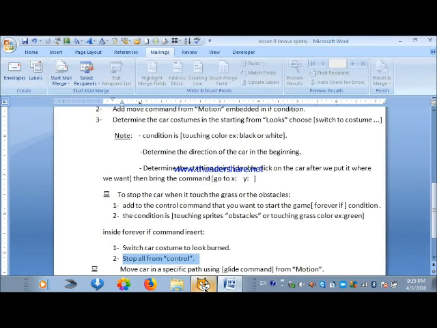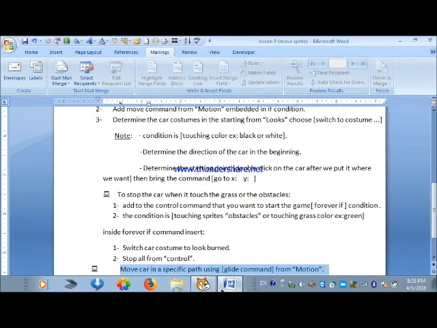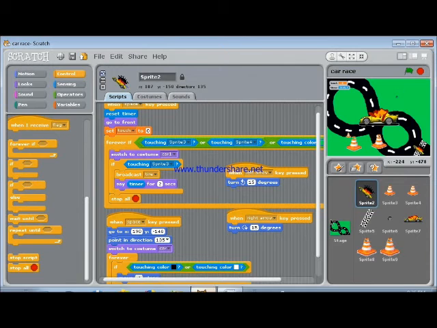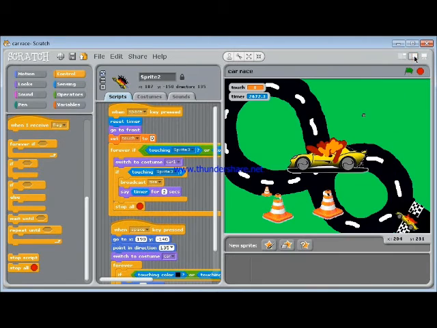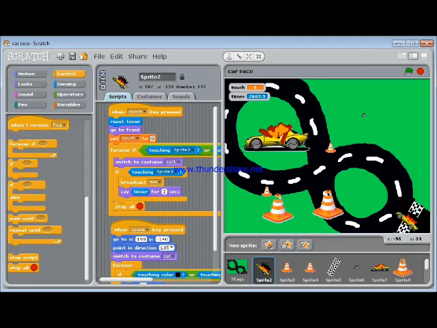Move the car in a specific path using the glide command from motion. We shrink the car sprite as we want and double click on it.